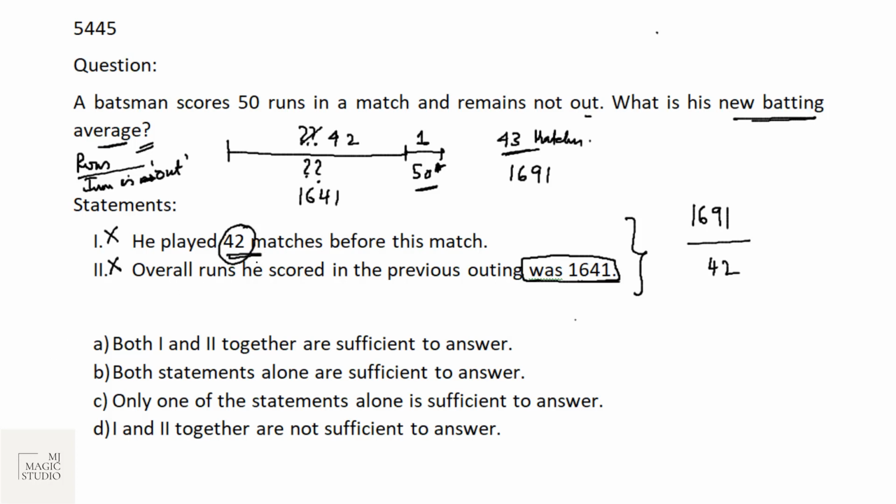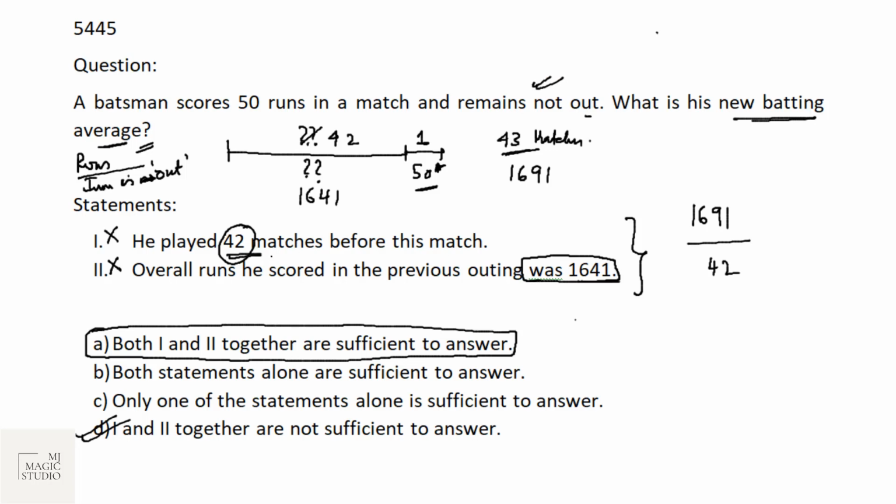Out of 42 matches, in how many matches did he remain not out? We don't know. Statements 1 and 2 together are not sufficient to answer this. I've seen people arguing, why we cannot answer? Can't we answer this, that 1 and 2 together are sufficient? Actually not, because we don't know in how many of the total matches. Out of 43, we know that he remained not out in the last match. Out of 42, in how many matches he remained not out, we don't know. So mark that 1 and 2 together are not sufficient to answer this question.